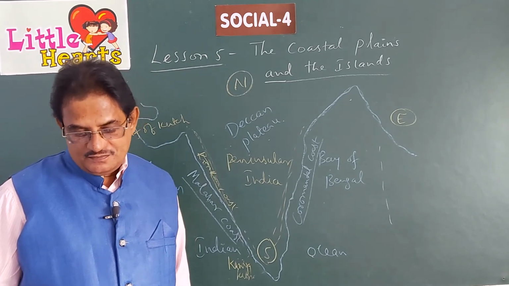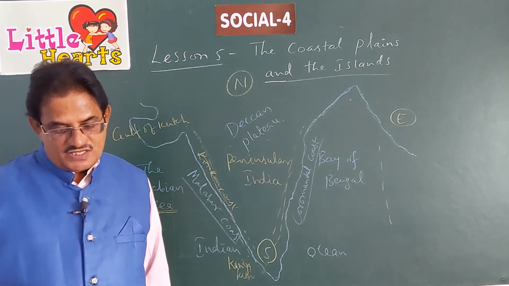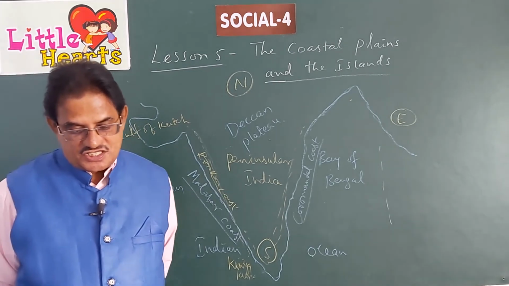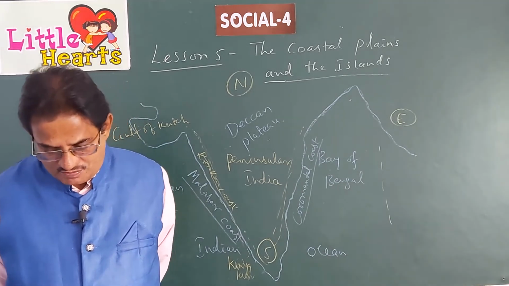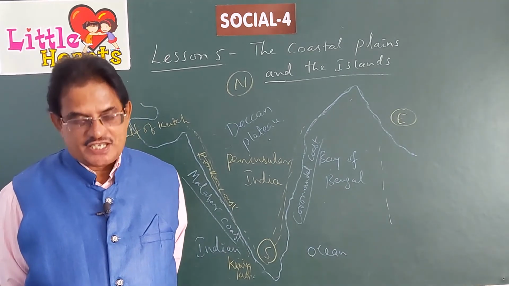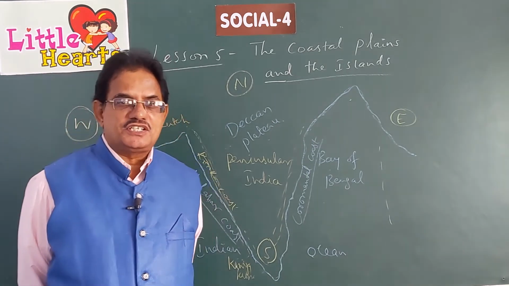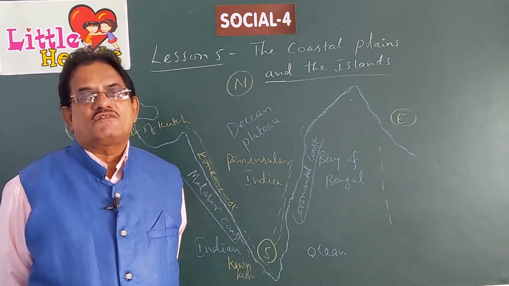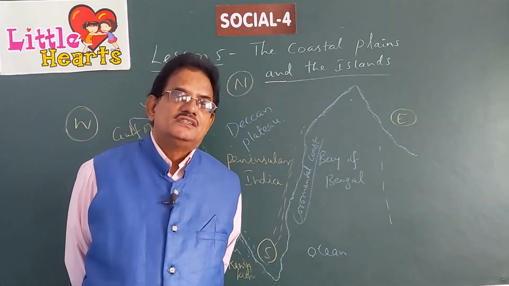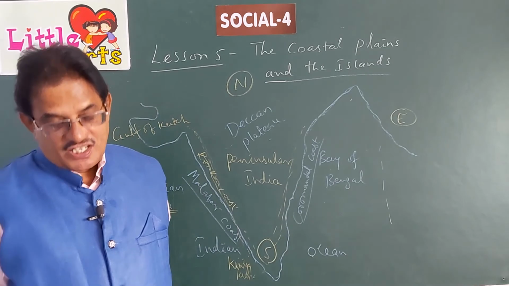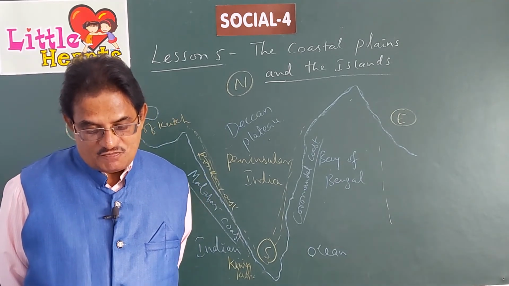orange, banana and pineapple. The famous Cellular Jail is located in the city of Port Blair. Cellular Jail was built between the years 1896 and 1906. When India was under British rule, the British built it. And the British used to send the freedom fighters to these islands to imprison them. So, that is famously known as Cellular Jail. It is located in the city of Port Blair.